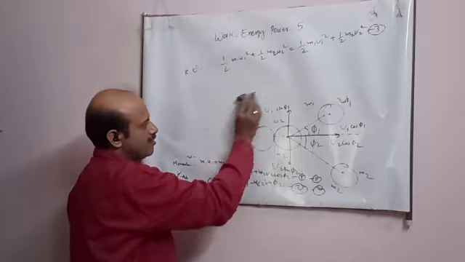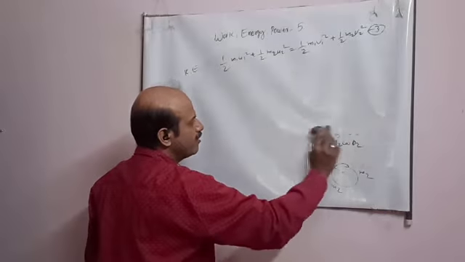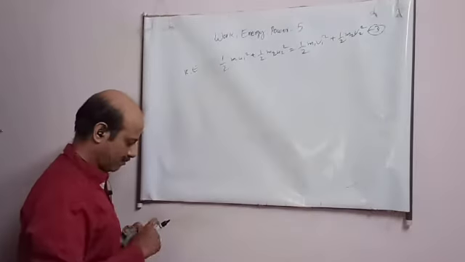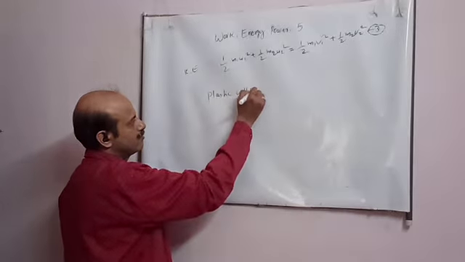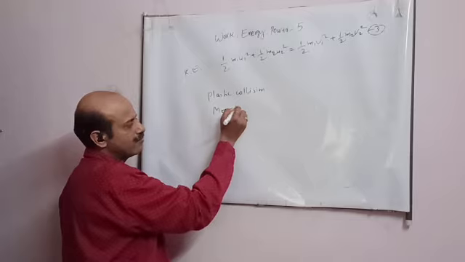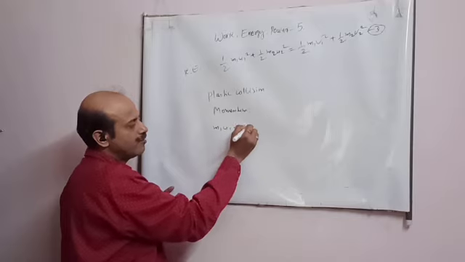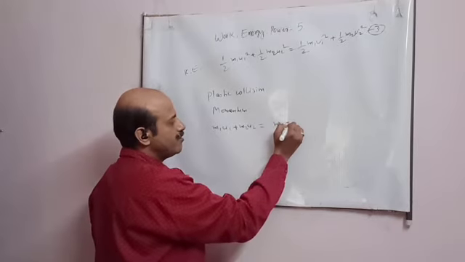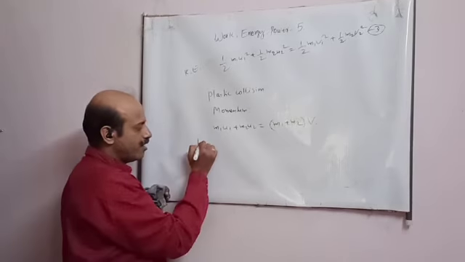Now, student, one more collision which was there, that is plastic collision. Let's write the equation of that also, student. Plastic collision. So for plastic collision, the momentum conservation, how will it be, student? You will write m1 u1 plus m2 u2, but since it is plastic, after collision they will stick together. So final momentum will be m1 plus m2 into v.